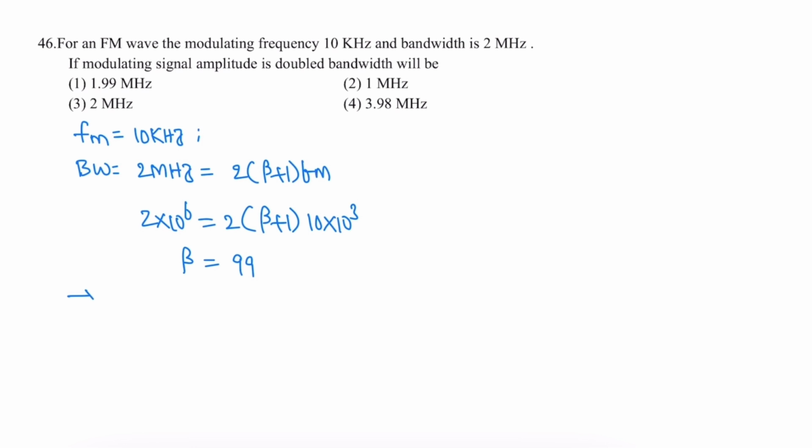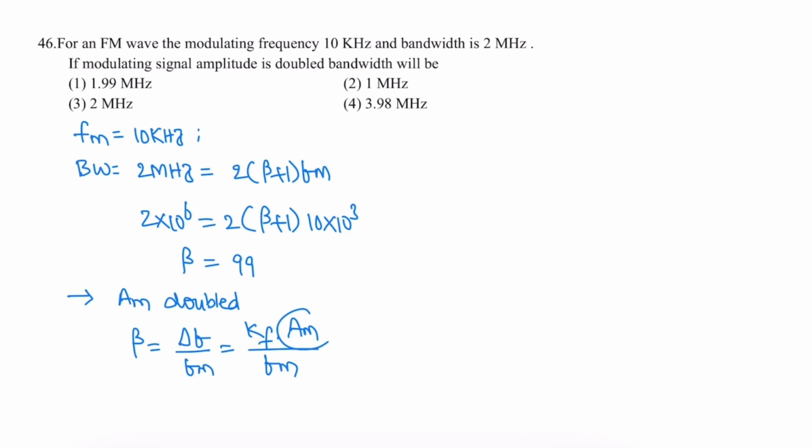If the message signal amplitude is doubled, we know beta is equal to delta F by FM, that is KF into AM by FM.